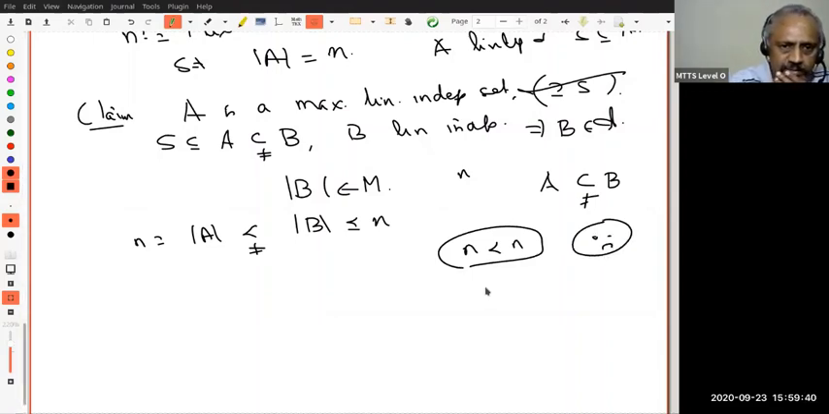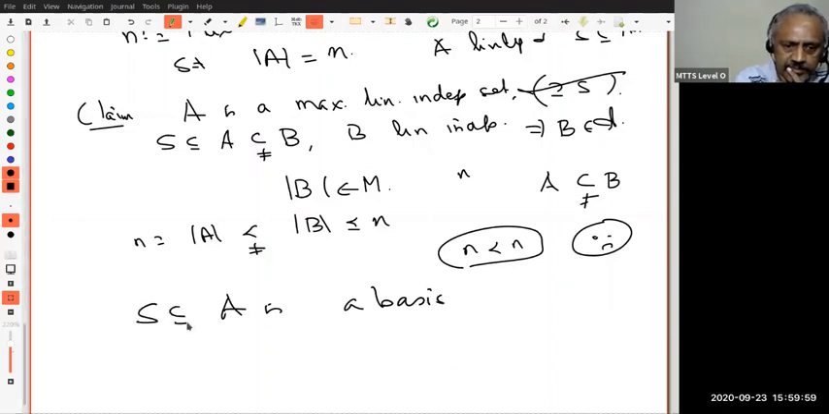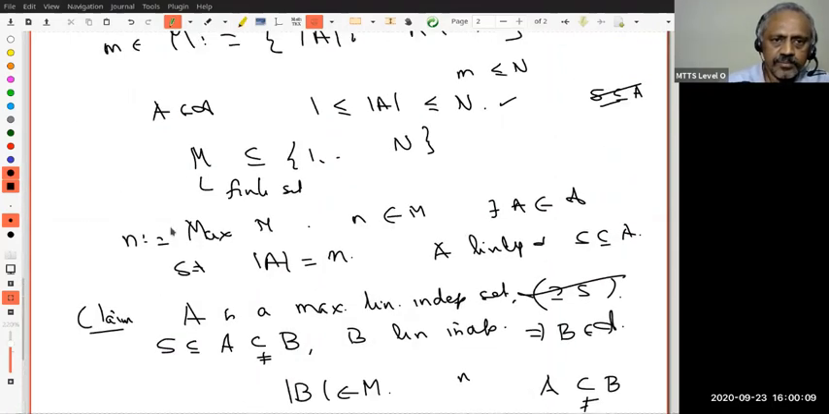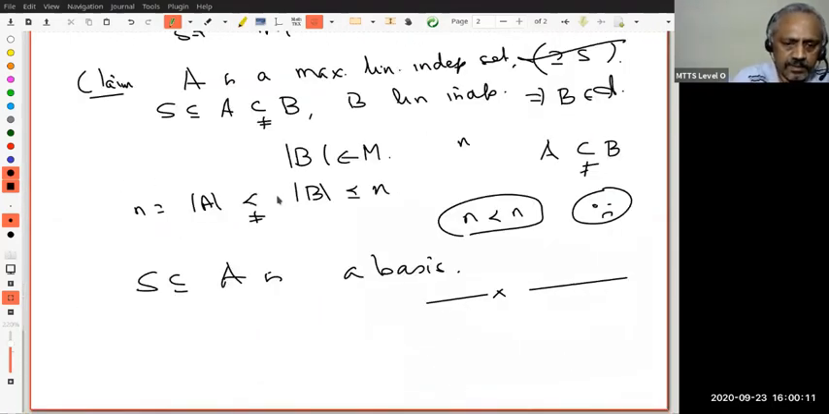So this contradiction proves that A has to be a maximal linearly independent set. Okay. And as I observed, A belongs to script A, that means S is also contained in A. Since A is a maximal linearly independent set, A is a basis. And since A belongs to script A, S is a subset of this. Therefore, I have produced a basis containing S. Do all of you agree with that? Okay. Pause, review, proceed.